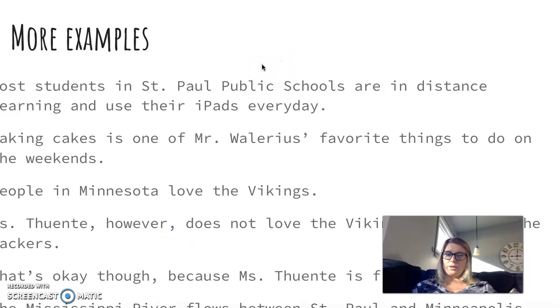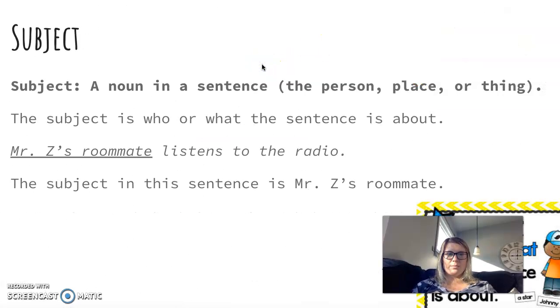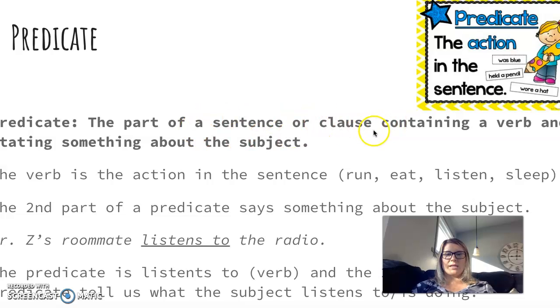All right, I walked through that really quickly. But you guys just need to remember the predicate is the part of the sentence that has the verb saying something about that subject, okay? Sometimes it's an action. Was blue. Was isn't really an action, but it's a verb. So think about verbs, and you have to think beyond verbs being action all the time. Sometimes it's was, is, am, have, will, do, go. These are examples of verbs that don't always show a lot of action, but they are still verbs or predicates.